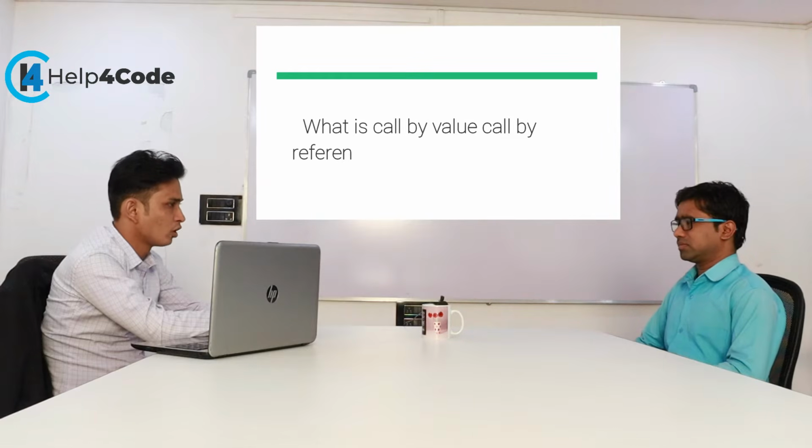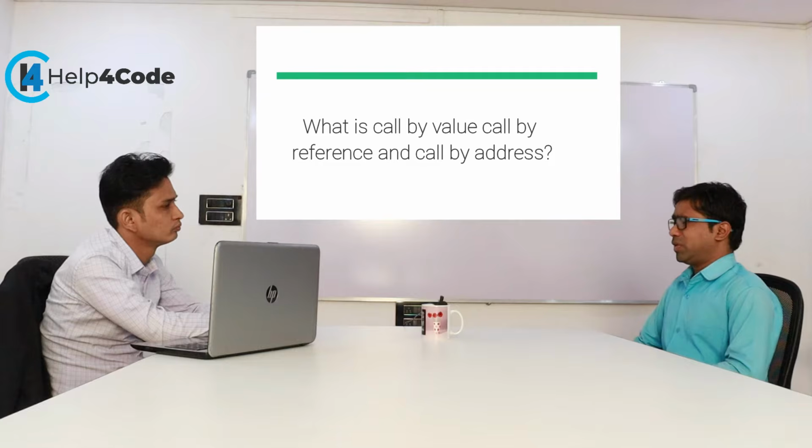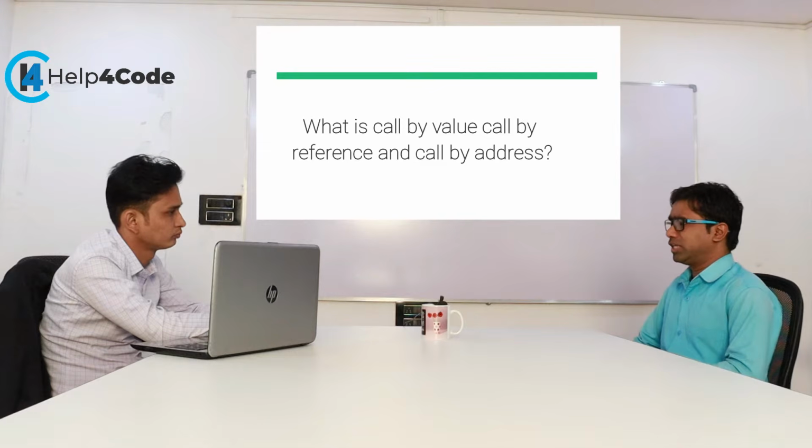What is call by value, call by reference and call by address? Exactly what kind of difference is there between them? Call by value means when we call any function by passing actual values, we say that it is call by value, and when we pass addresses while calling, then we say that it is call by address.